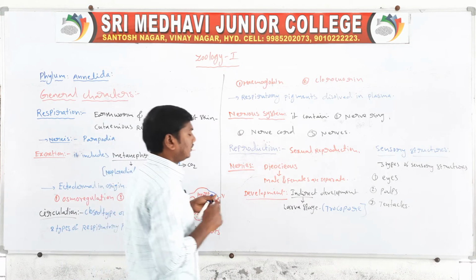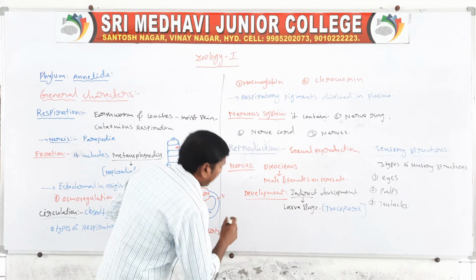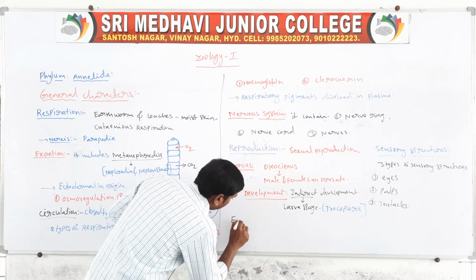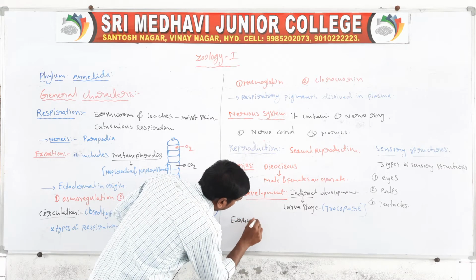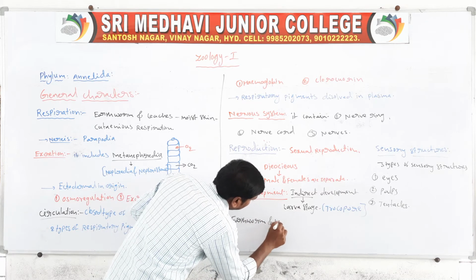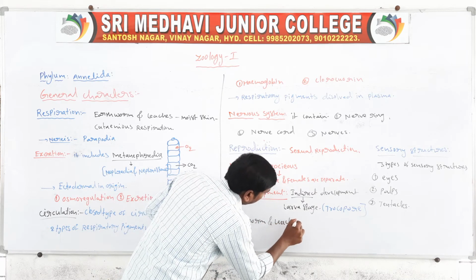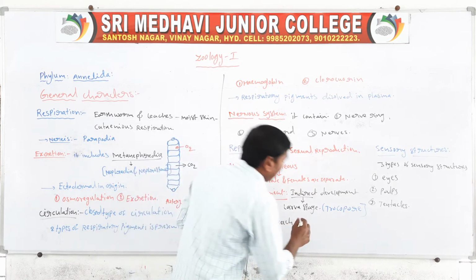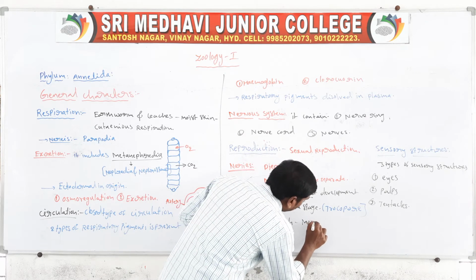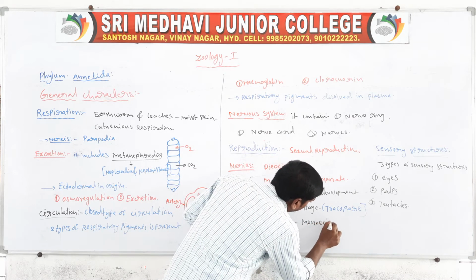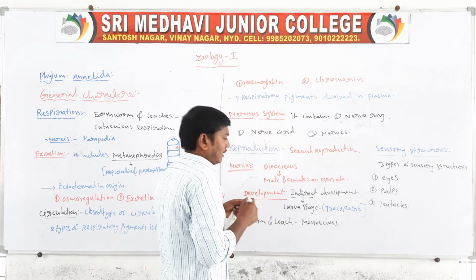Next one, earthworm and leeches. They are monoecious.